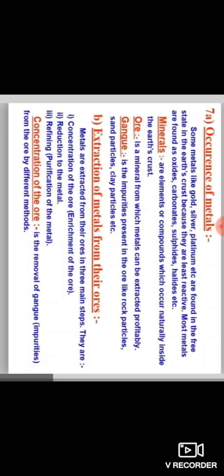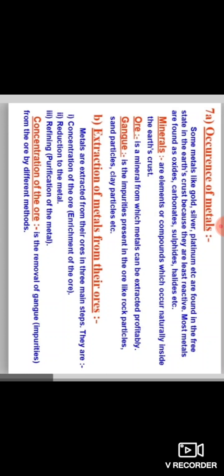Let us see how metals are extracted from their ores. Metals are extracted from their ores in three main steps: concentration of the ore or enrichment of the ore, reduction of the metal, and refining or purification of the metal.